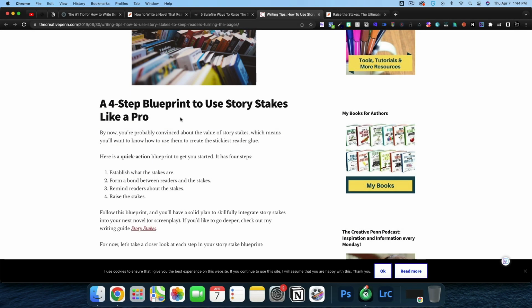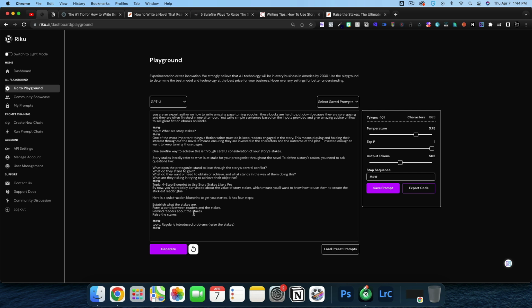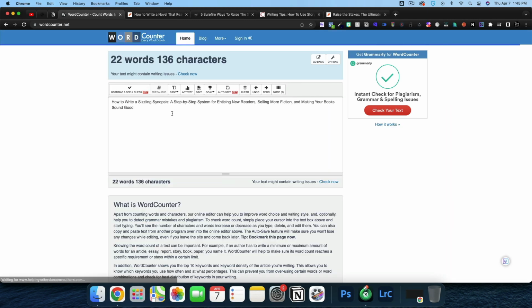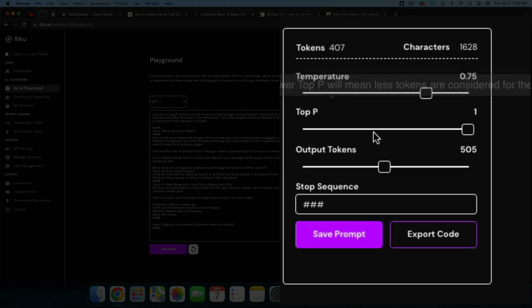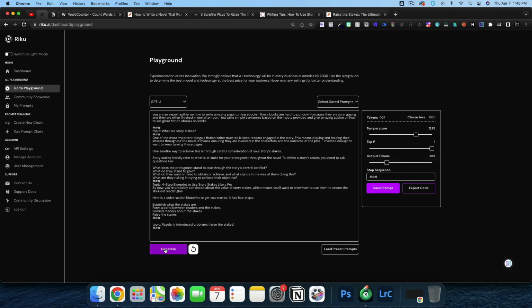A 4-step blueprint to using story stakes like a pro. Let's go ahead and paste this in, and then let's see if it gives us outputs based on our topic here. I'm going to go ahead and test this based on wordcounter.net, see how many we actually need. 797. That's approximately, let's go with just like 300, somewhere in that 285 range.